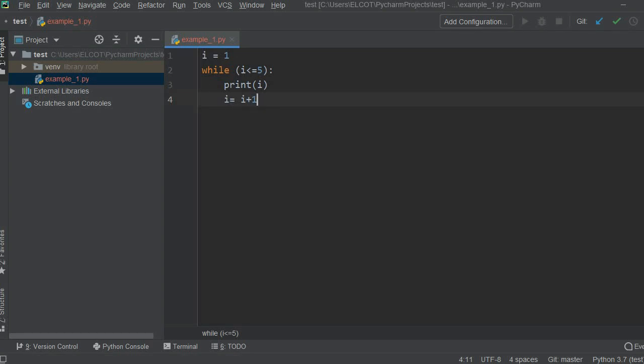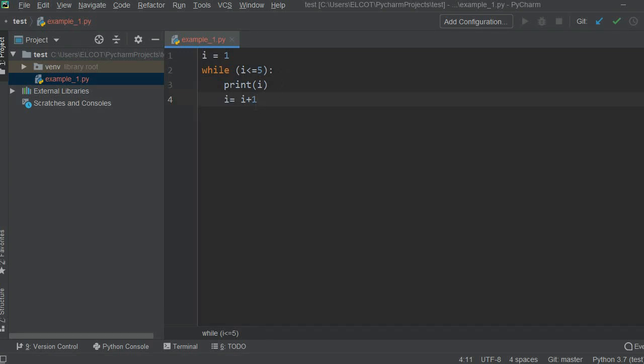So again it will go here. 2 is less than or equal to 5. Yes, the condition becomes true. It will come here and print 2. Next, 2 plus 1 is 3. So now I's value is 3. Again it will come here. 3 is less than or equal to 5, so it will print I's value, 3.